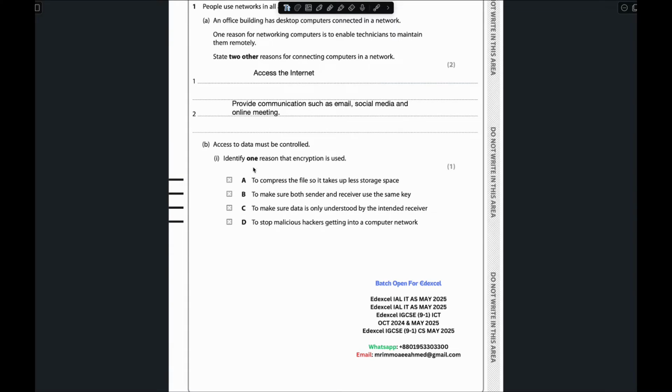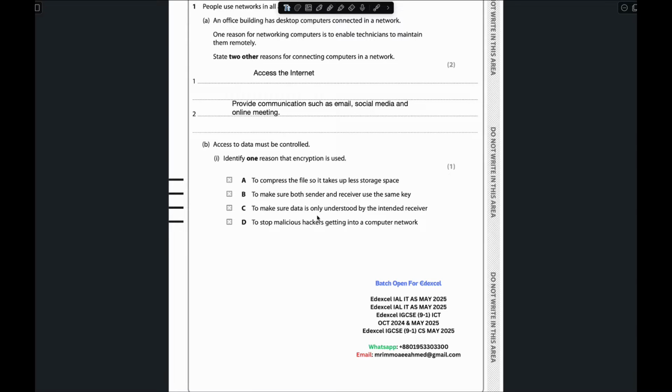Now, question B: access to data must be controlled. Identify one reason that encryption is used. We have to identify why encryption is used. The first option says to compress the file so it takes up less space. No, encryption is not compressing our file. To make sure both sender and receiver use the same key? For encryption, the receiver and sender don't have the same key, they have different keys.